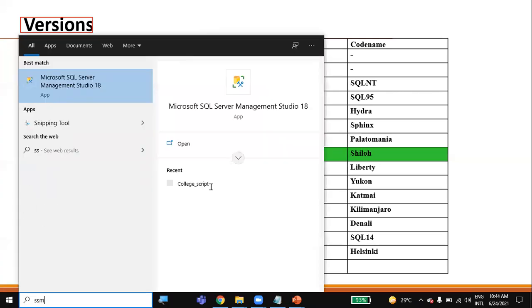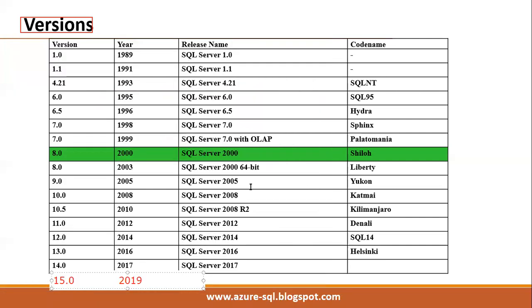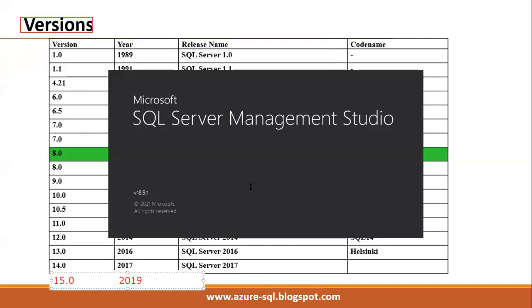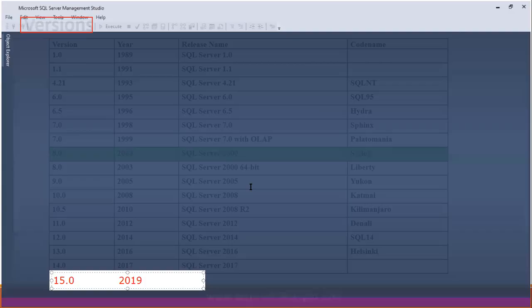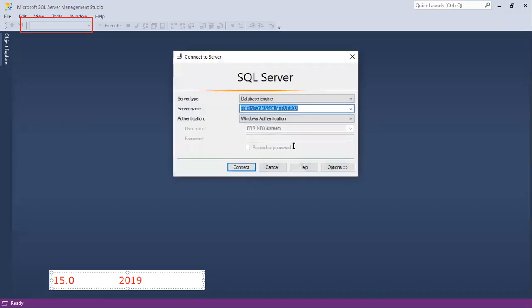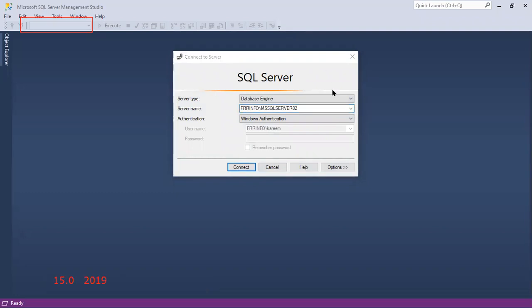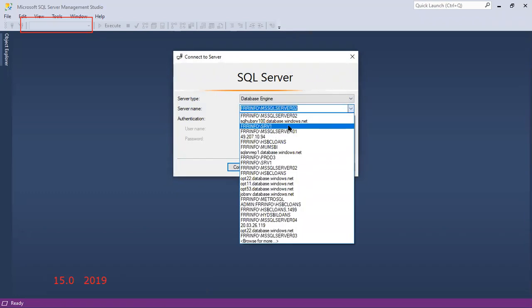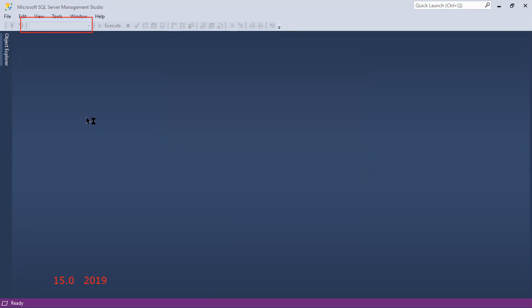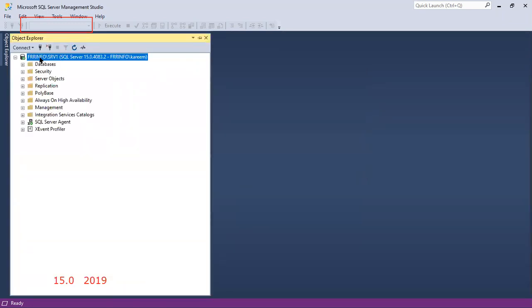We have seen that to connect and work with SQL Server, we are using one tool, Microsoft SQL Server Management Studio, right? Check here. Here we can connect to the server. It may be a local server or a remote server.